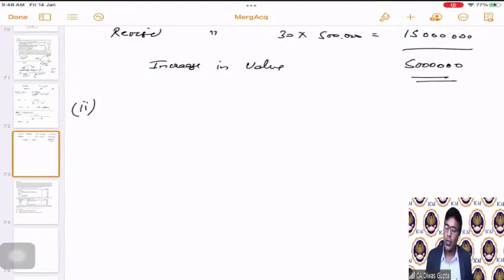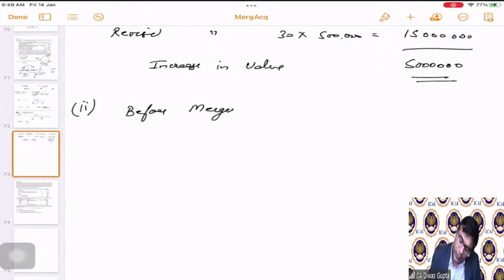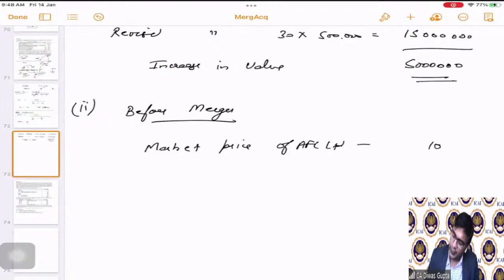First of all, this also I will break into 2 parts. One is immediately before announcement. So basically before merger, I am saying now, before merger, not before announcement. What is the market price of AFC Limited? It's 100 rupees, correct?